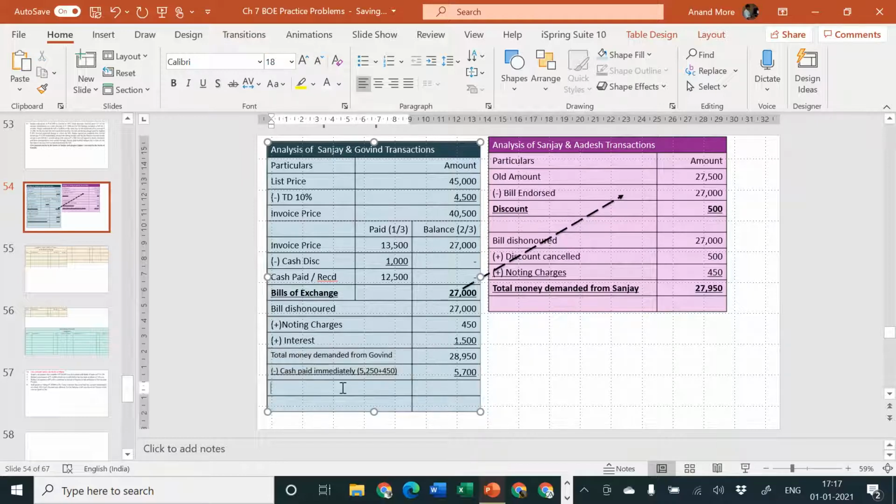Okay. New bill: 28,950 minus 5,700, that is 23,250. That is the amount of the new bill.